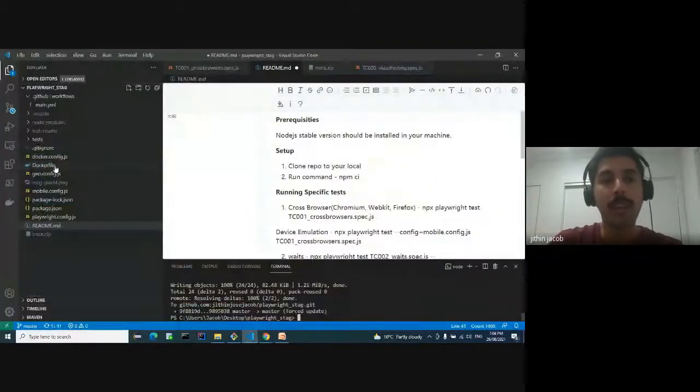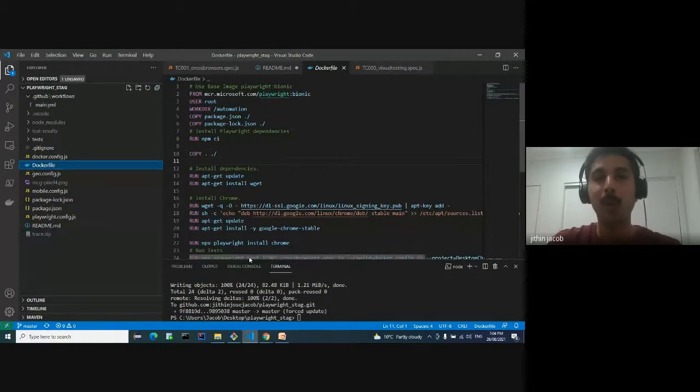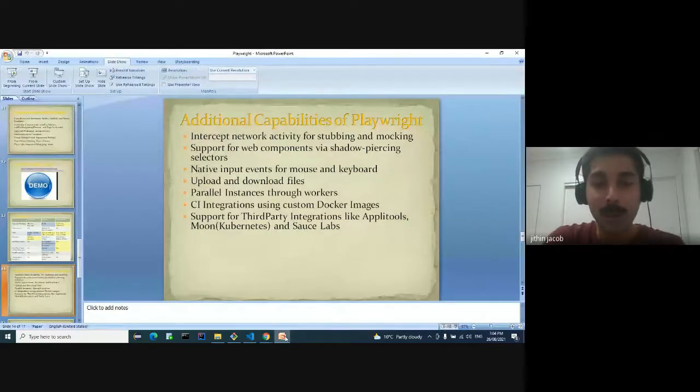So there's a Dockerfile I have placed in the repo also. If someone is familiar with Docker, they can run through the test case. And recently I wrote an article on how to integrate a Playwright test with Google Cloud. If you have enough time, have a read through that documentation.